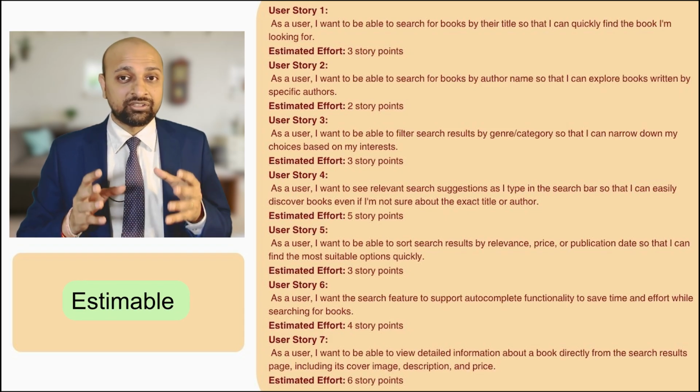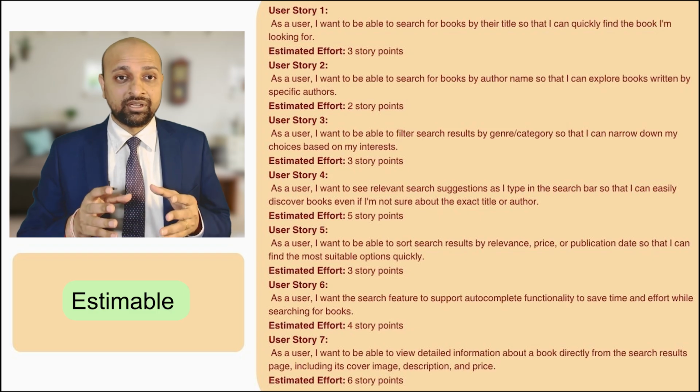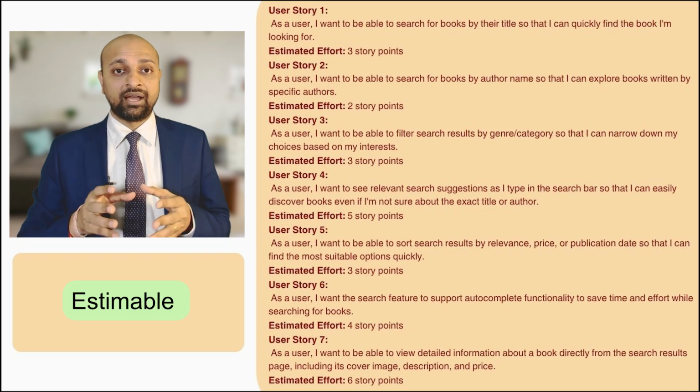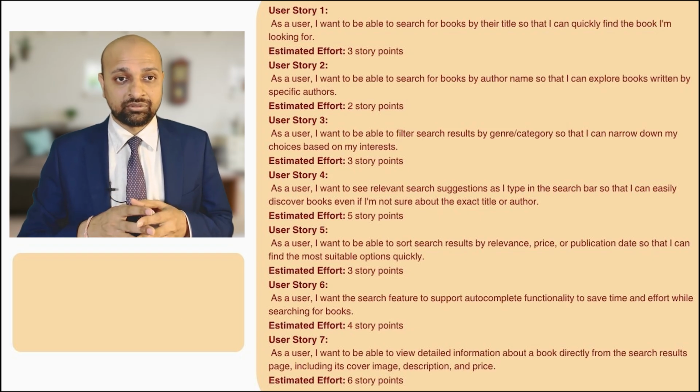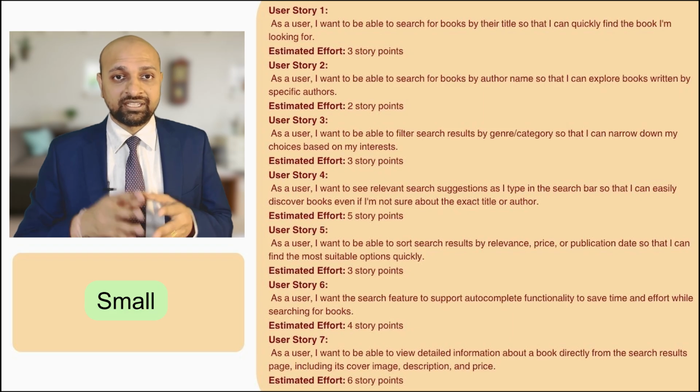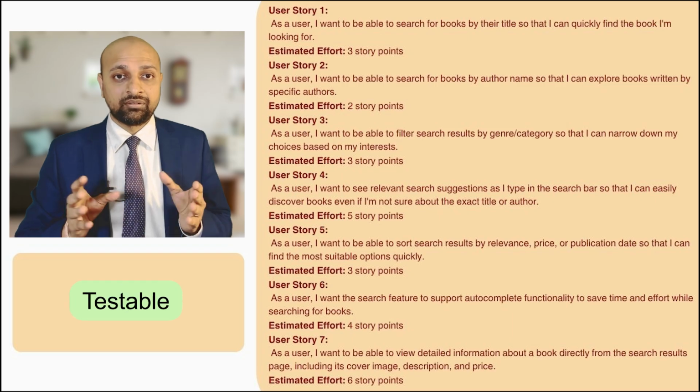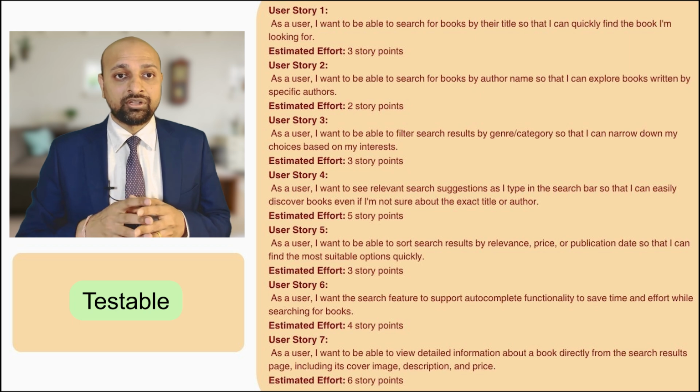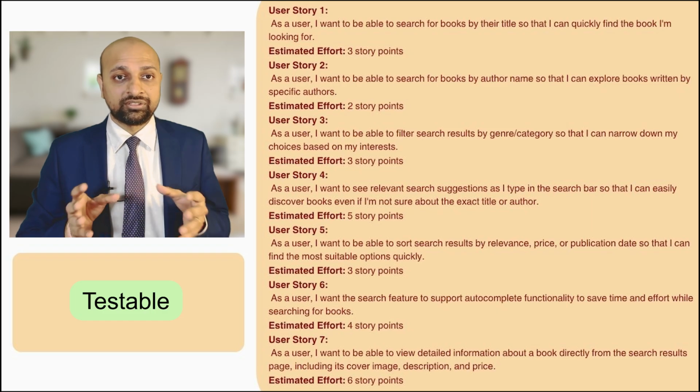Estimable. Each story includes an effort estimate in story points, making them actionable for planning. Small. All stories are within the 7-point limit, indicating that they are scoped reasonably for a sprint. Testable. The outcomes are specific enough to be tested. For example, whether autocomplete works or search results appear by relevance or price. So on the INVEST scale, this is a strong performance by ChatGPT.